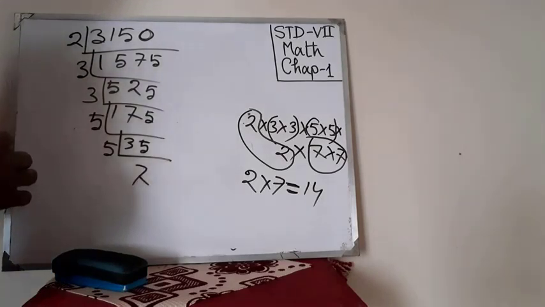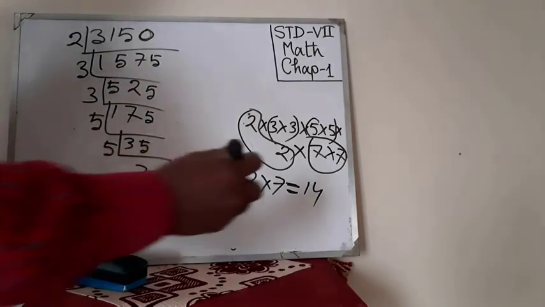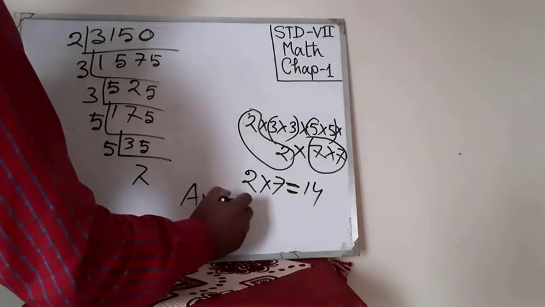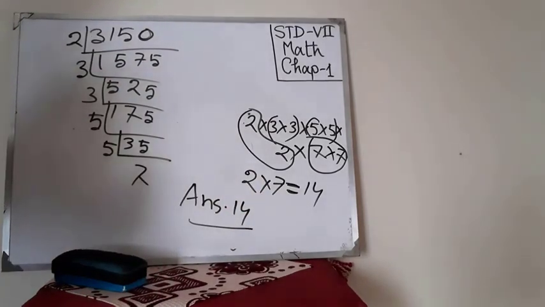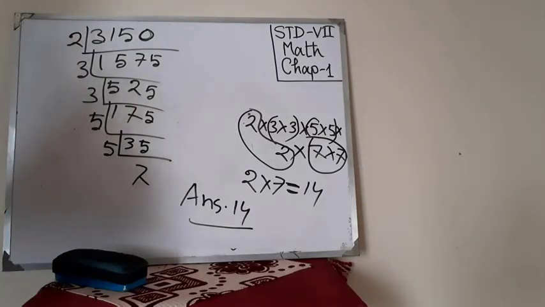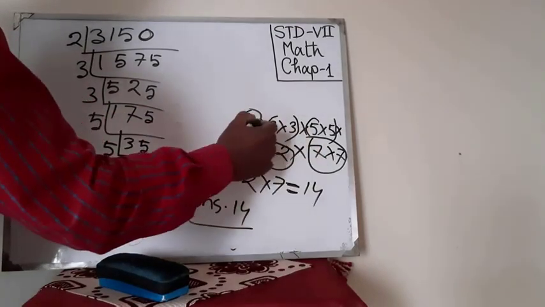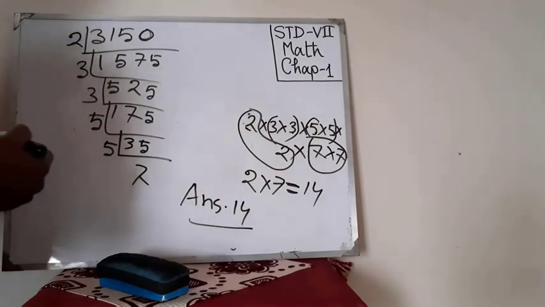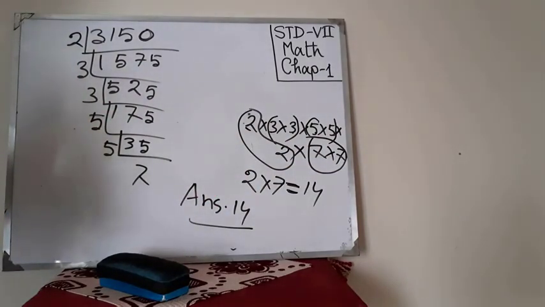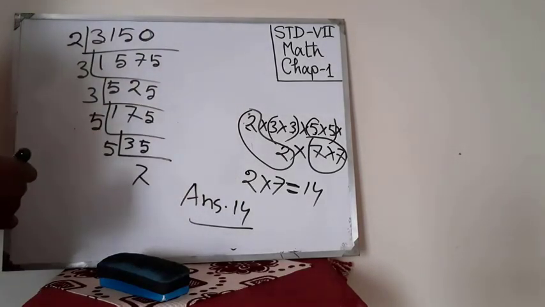So what will be the result? If I ask the question, what is the least number which is to be multiplied with the given number? The answer will be 14, because if I multiply the number by 14, then we can get a perfect square number. You can show the result after multiplying, 2 3 3 5 5 2 7 7, but no need, you just tell that we need to multiply by 14 to get the perfect square number.